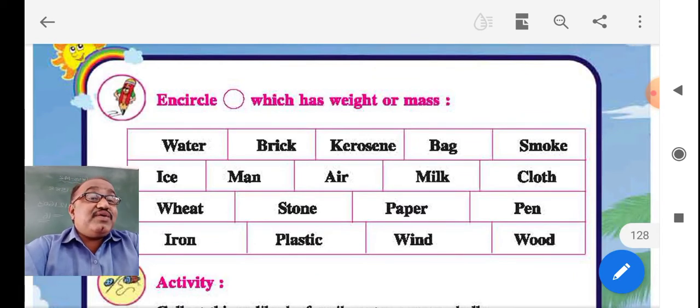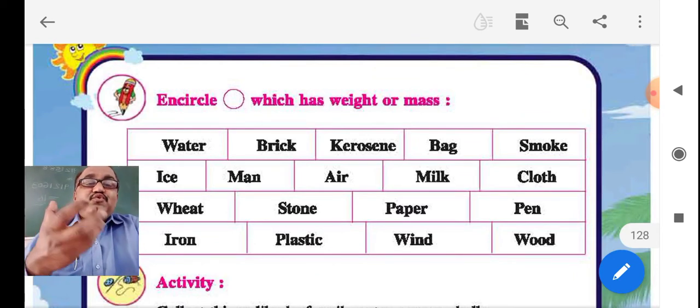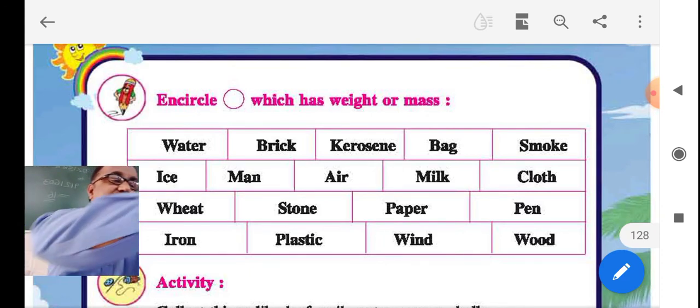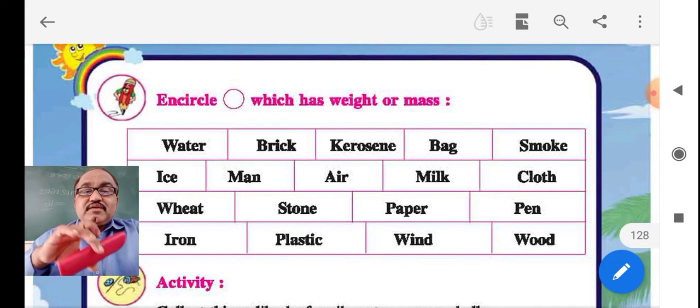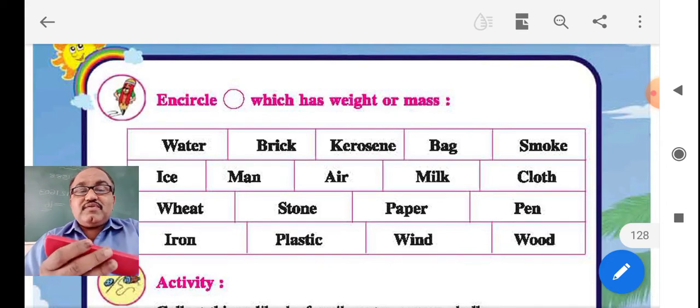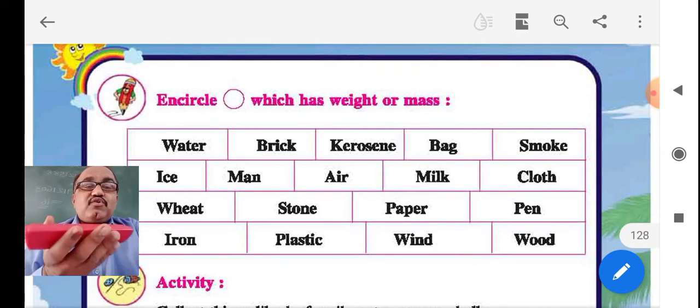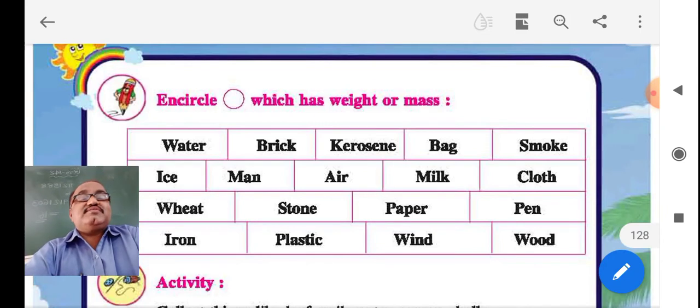A thing has a weight or a mass. If you weigh something, if you pick up something, it has a weight. If I pick up one of my covers, then it has a weight. It has a weight or a mass. Mass or weight, only substances have.